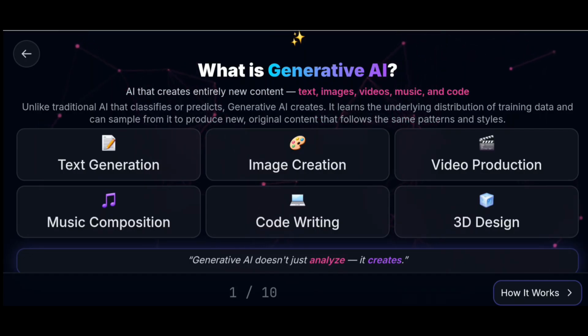This is part 5 of our detailed learning of artificial intelligence and its related topics. Today we are going to discuss generative AI, its uses, advantages, disadvantages and how it works. This is very helpful for your understanding and interview preparation.